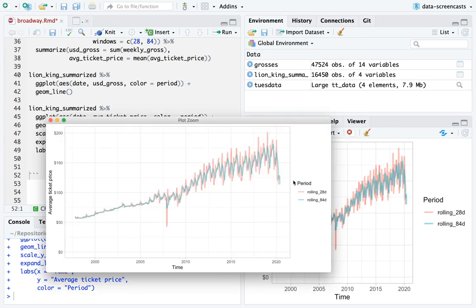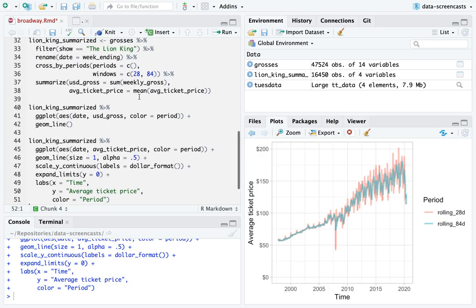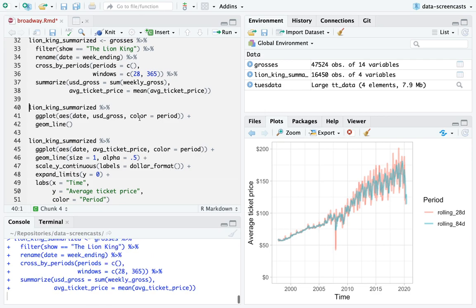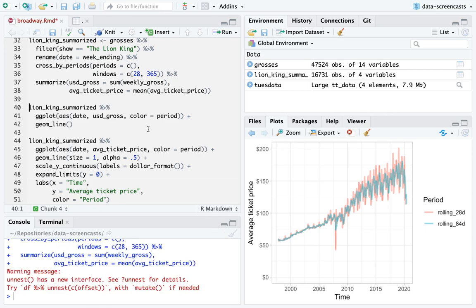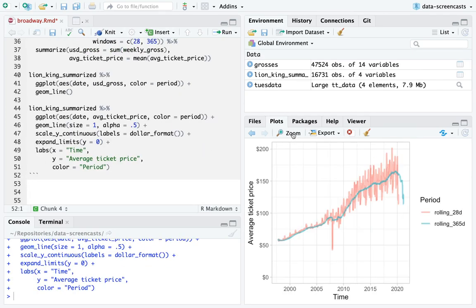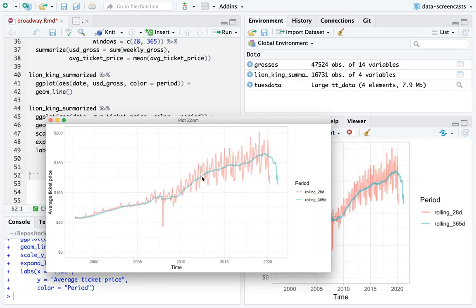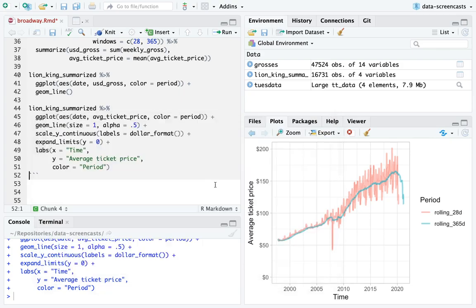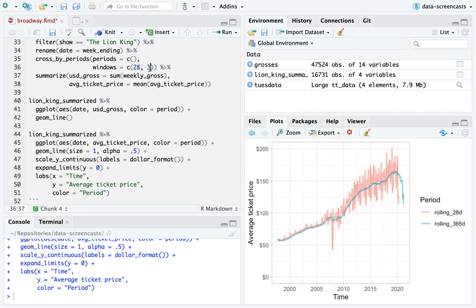The story is I can look at a rolling 28 or 84 day window. Instead of 84, what if I said a rolling year? And this is kind of a smoother version of that overall year graph. So the point is I can do rolling windows, I can do periods, I can do a lot of things.